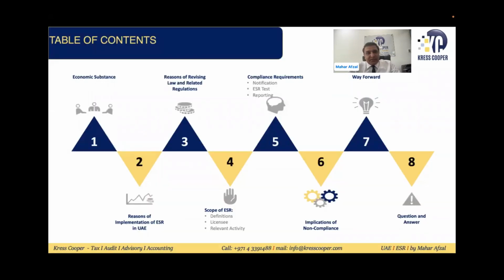In the table of contents, we'll be discussing what economic substance is, the reason for implementation, the reason for revising the law and related regulations, the scope of ESR, compliance requirements, implications of non-compliance, and the way forward. At the end we will have your question and answer session as well. Out of the lot of sections, we'll go through this very quickly because the time is very limited. In most of the sections, we'll discuss everything in detail.